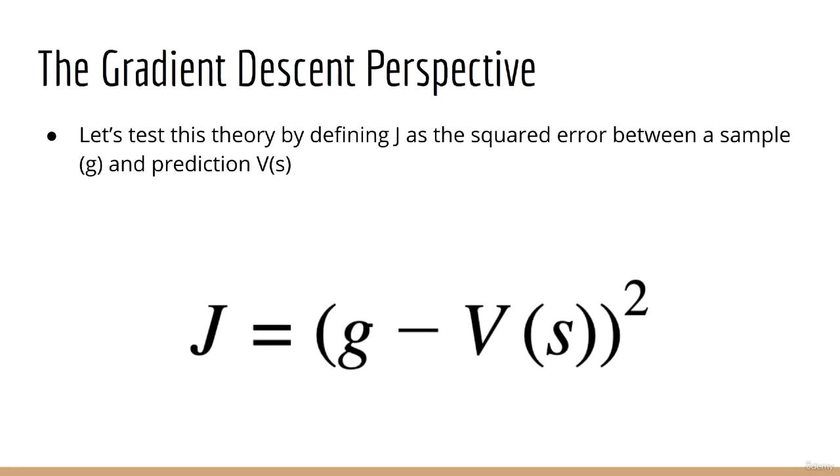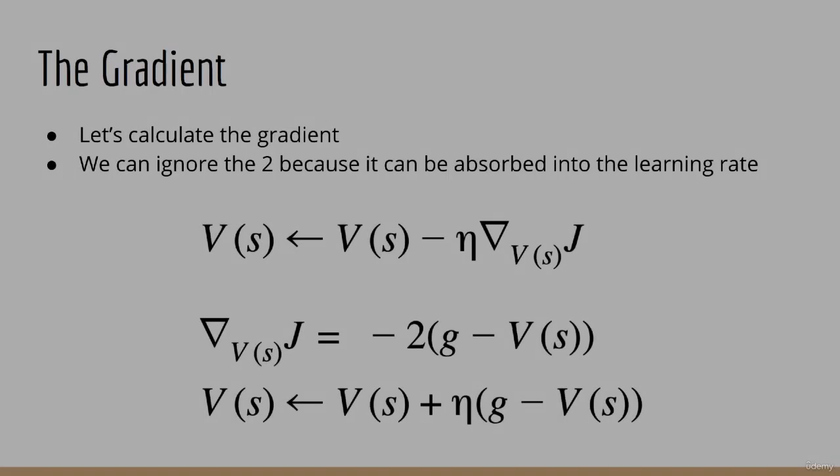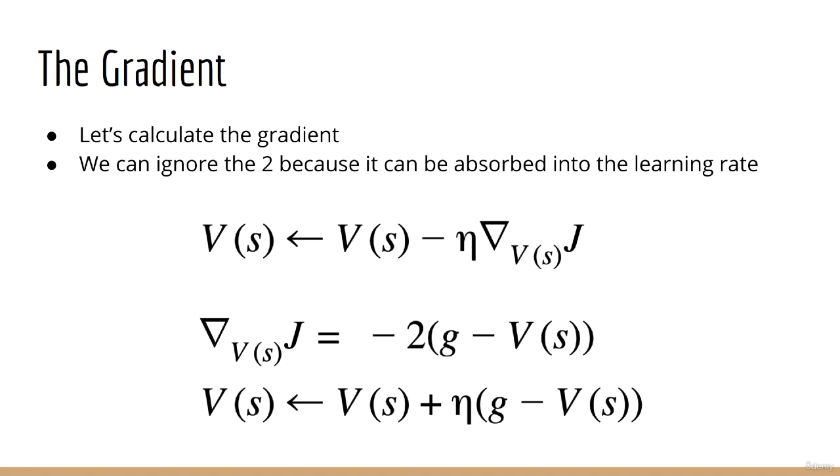Well, why not test out this theory? Let's set our squared error J to be the squared error between my true target G and my value for the state s, V of s. Now let's say I want to update V of s using the latest sample G, which I've just collected. In order to perform the update, I'm going to use gradient descent. Set V of s to be the old value of V of s minus the learning rate times the gradient.